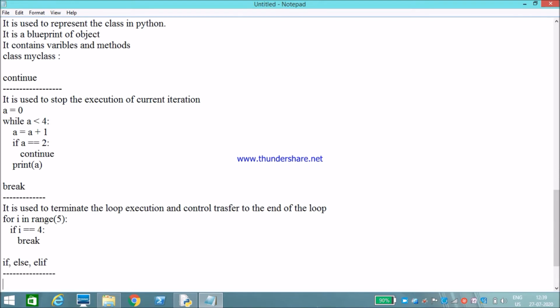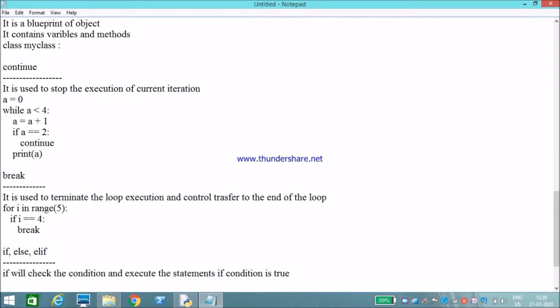If is used to check the condition and execute the statements if the condition is true.